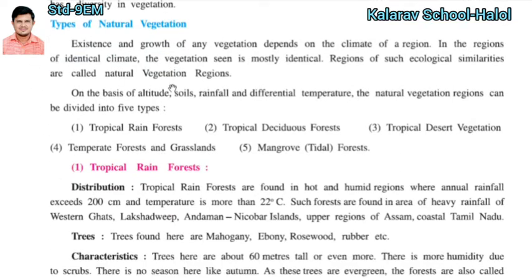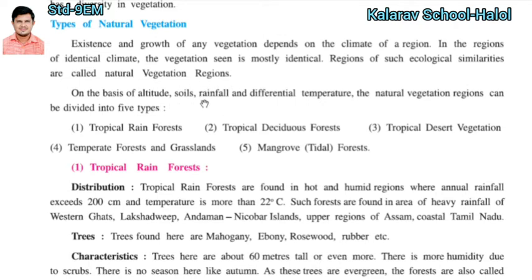Types of natural vegetation. The existence and growth of any vegetation depends on the climate of a region. In a region of identical climate, the vegetation seen is mostly identical. Regions of such ecological similarities are called natural vegetation regions.